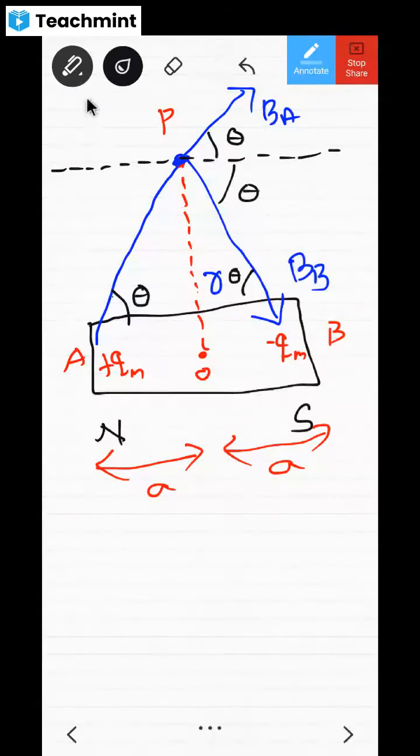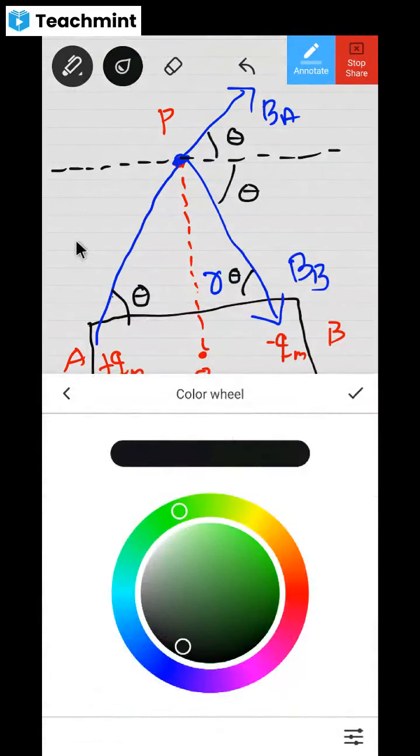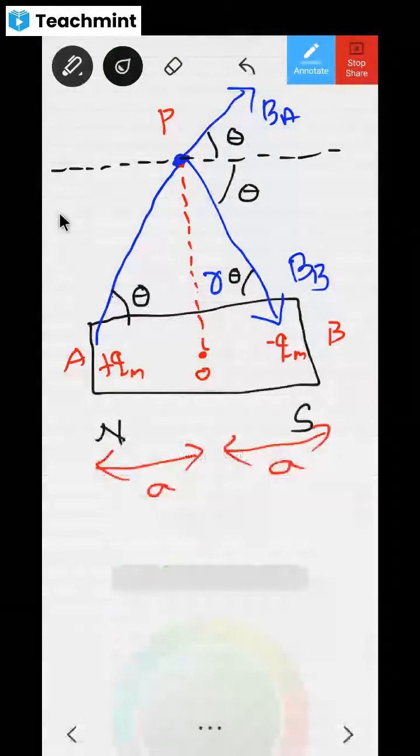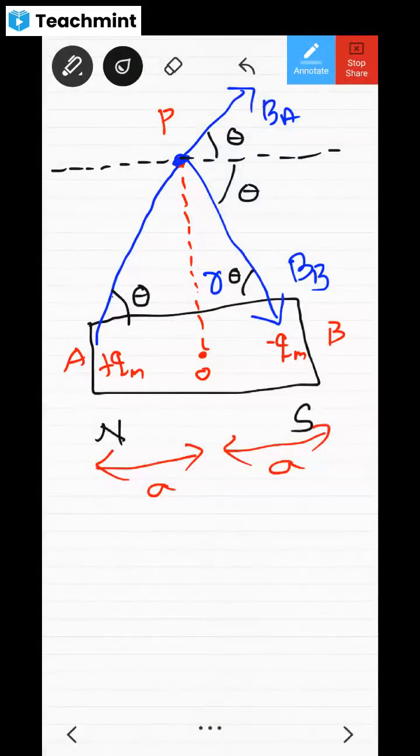Do you know this method, whatever I have explained, or you don't know? You know, right? Please say quickly. Know or don't know? Okay, so this one you are going to split into B_A cos theta and B_A sin theta.